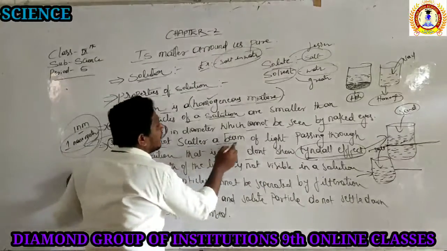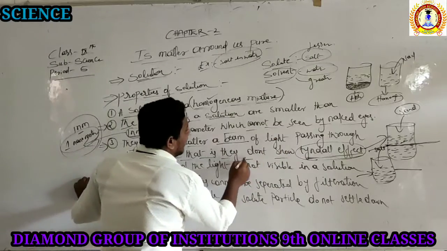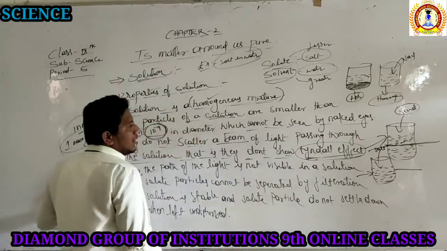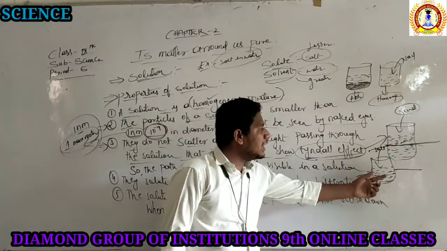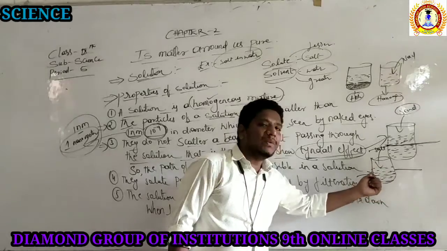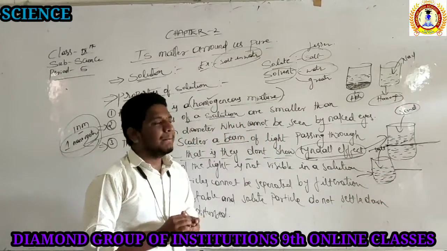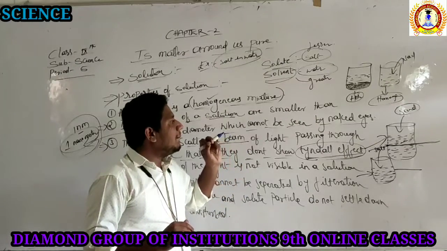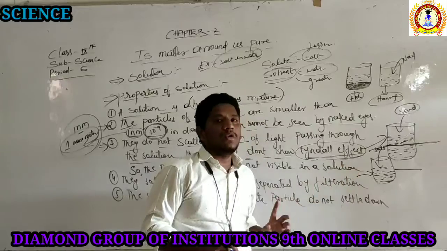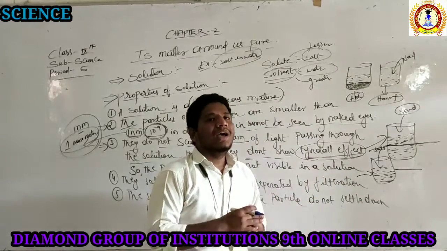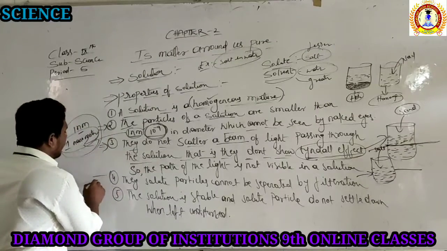They do not show the scattering of the beam of light passing through the solution, that is, they do not show the Tyndall effect. Means whenever a ray of light passes through the solution, they will not show the path of the light. Simply, how to write the third property in an easy manner: the path of the light is not visible whenever the light passes through the solution. They will not show the Tyndall effect, simple. Then what is the fourth property of a solution?